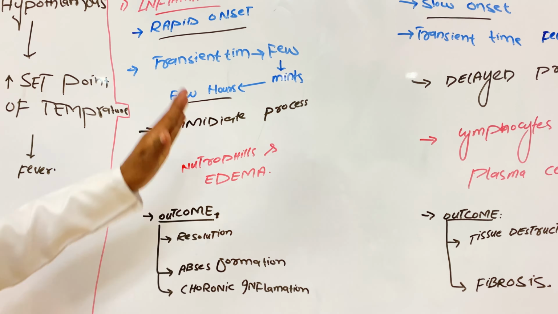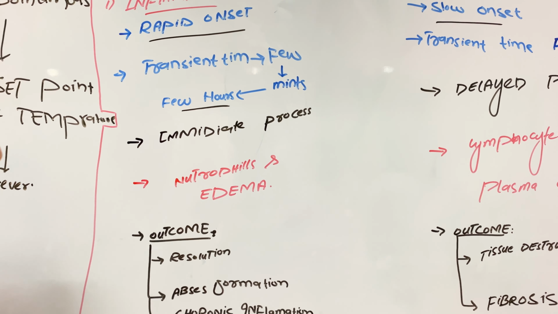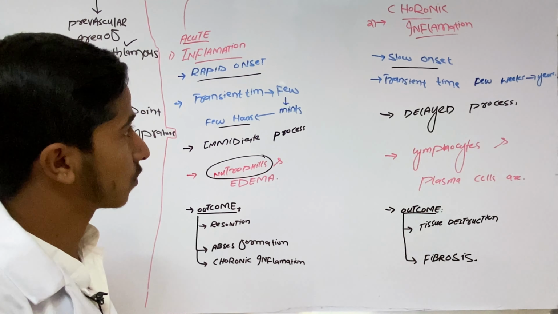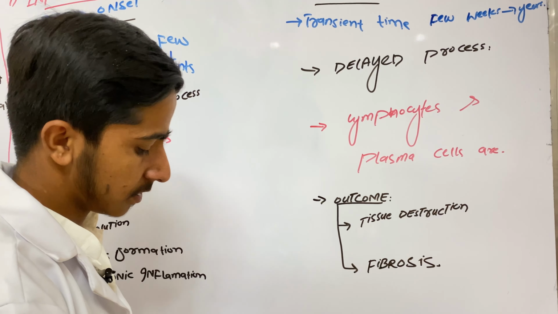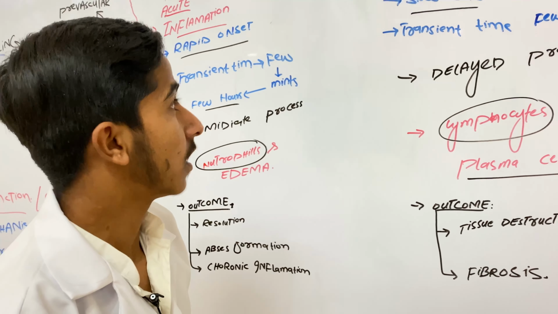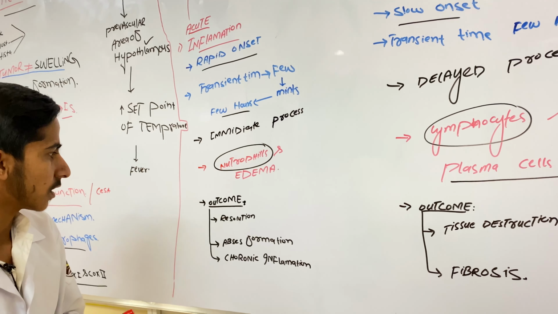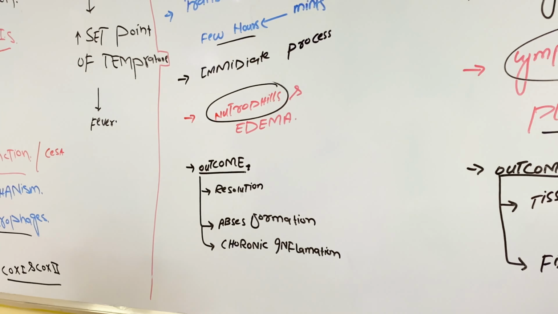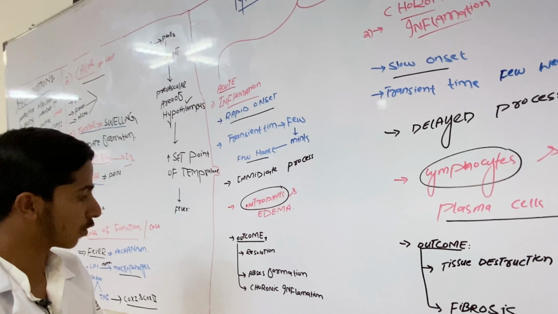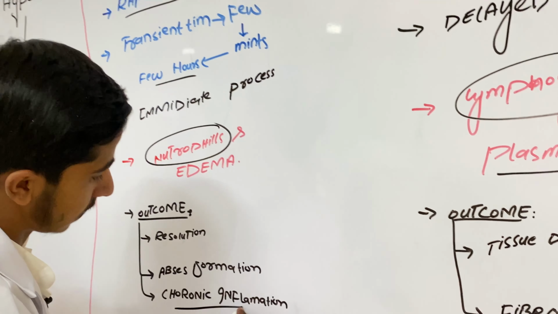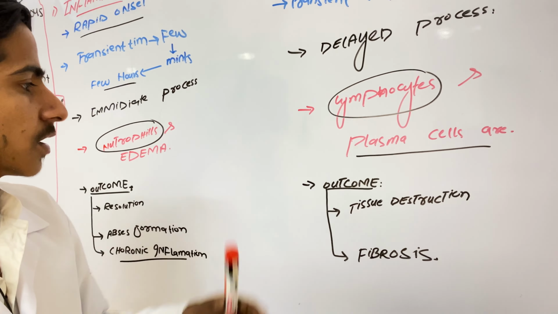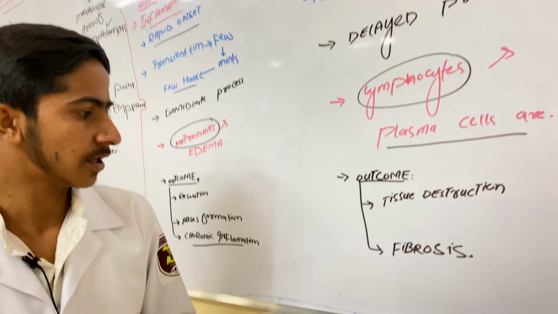To specify the cells present in acute inflammation: neutrophils and edema. Mainly neutrophils are responsible for acute inflammation. And then for chronic inflammation, the specific cells are lymphocytes and plasma cells, these two main things which cause chronic inflammation. Then outcomes of acute inflammation are resolution, abscess formation, and if acute inflammation takes a longer time, it will cause chronic inflammation. That's the main outcome of acute inflammation. Then the outcome for chronic inflammation is tissue destruction and fibrosis.